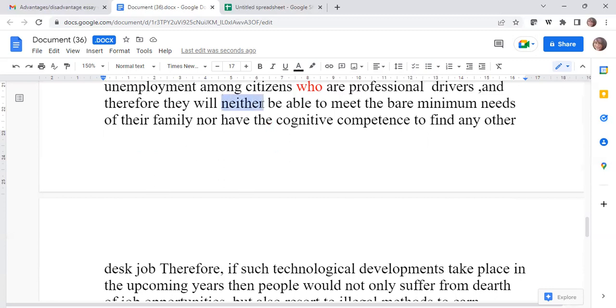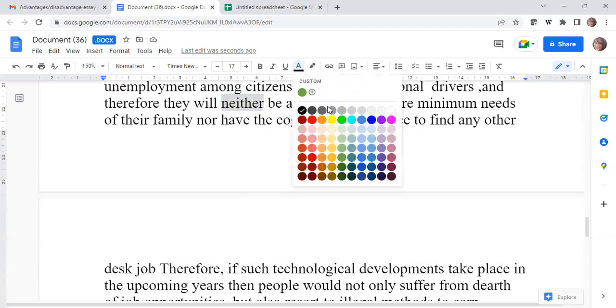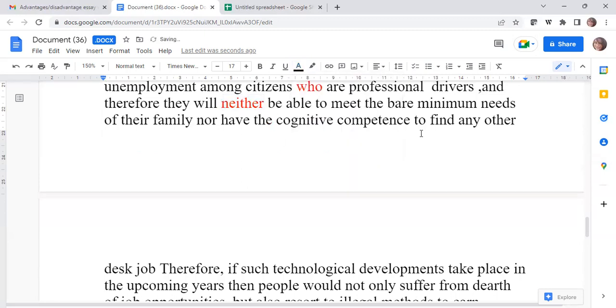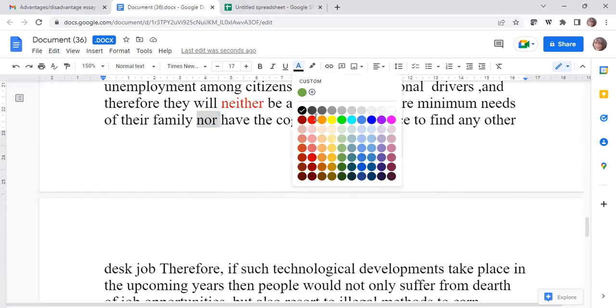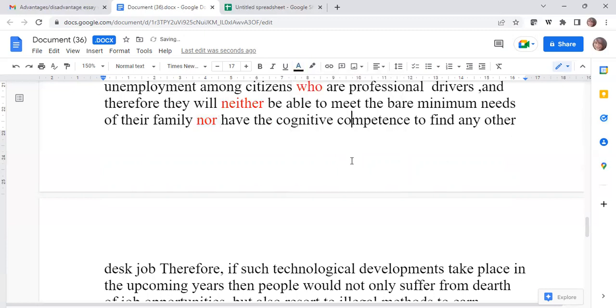Okay. So neither, and then you have nor. So unemployment among citizens who are professional drivers and therefore they will neither be able to meet the bare minimum needs nor have the cognitive competence to find any other desk job.